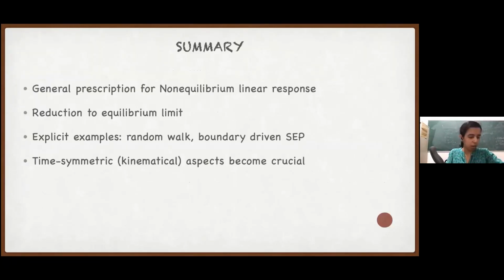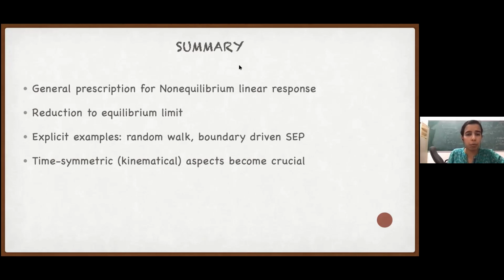So I think I'll more or less finish for today. What we saw is that we derived a general prescription for writing linear response around a non-equilibrium system. We saw how this path integral formalism reduces, in the equilibrium limit, to all the famous known results of equilibrium. We saw some explicit examples like the random walk and SEP.